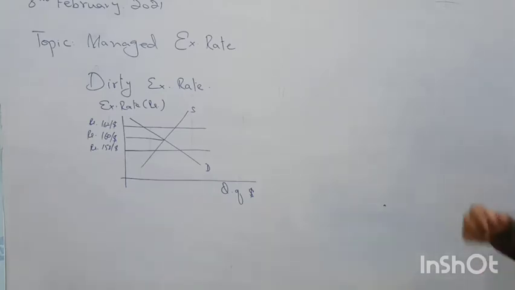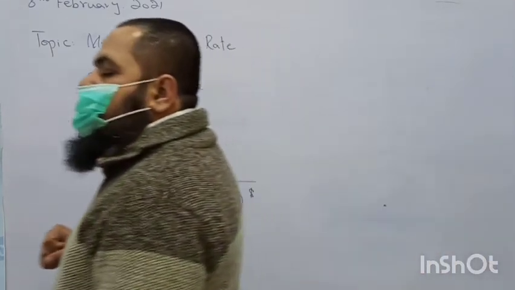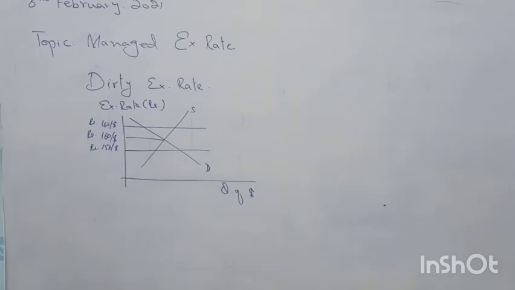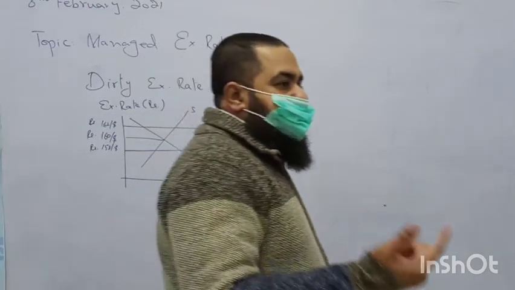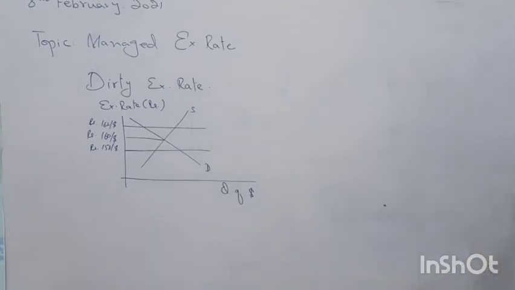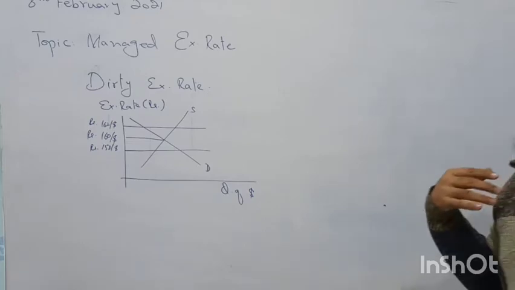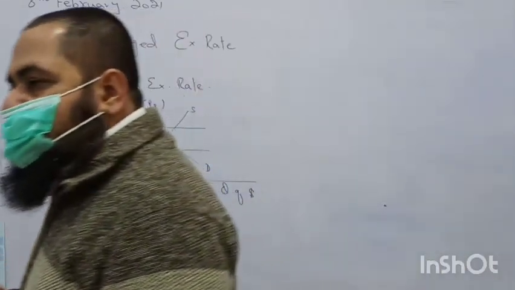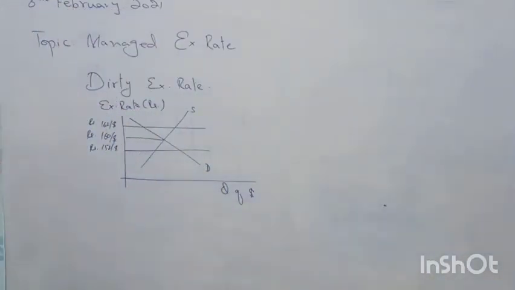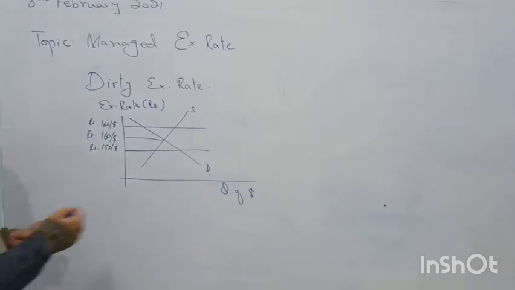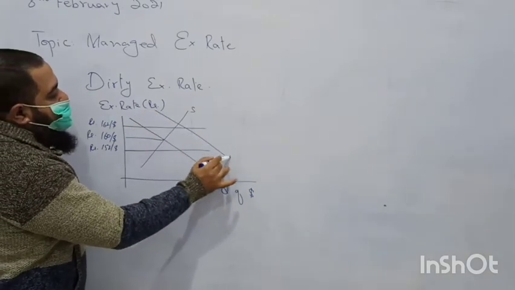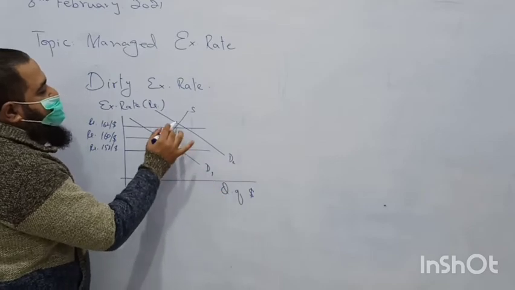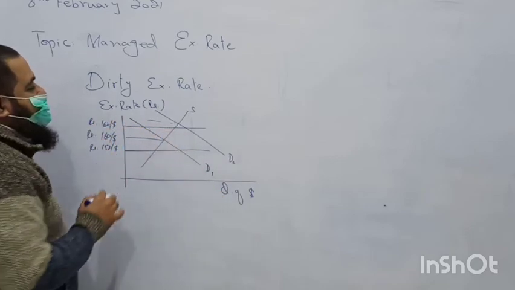Now see, if our country is importing too much, the demand for dollars in the international market by our residents will be rising, because we want to make payment in terms of dollars when we are importing too much. Clear? What happens? Now demand of dollars increases up to this level.